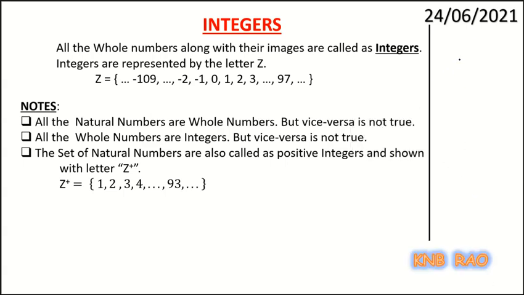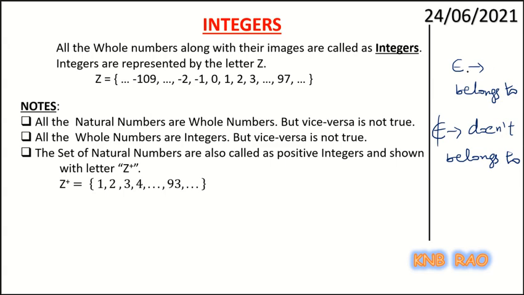Here this symbol means belongs to, and this symbol means doesn't belong to. What is the meaning of belongs to? Suppose you are a student belonging to 9th standard. So I say you belong to class 9th.